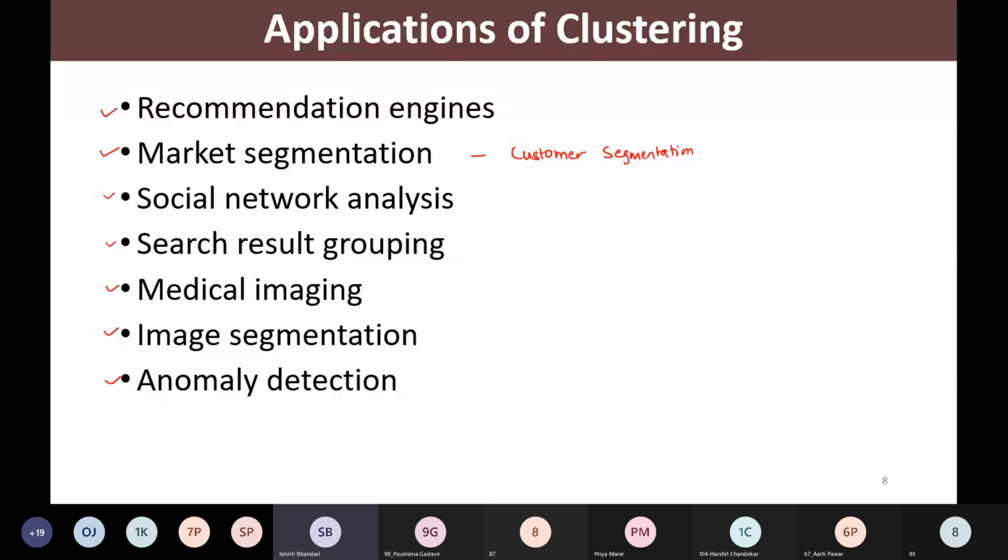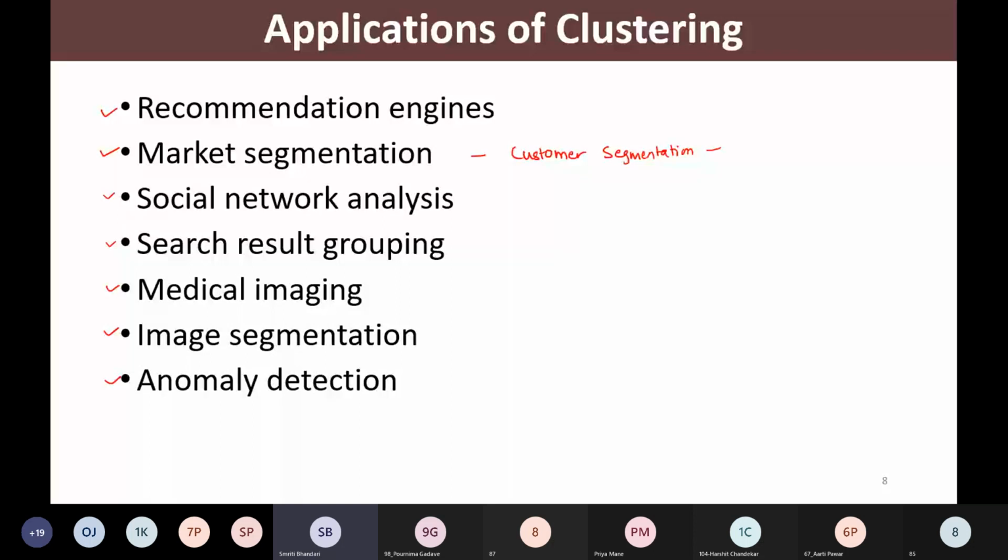Say for example, I am illustrating here one example of customer segmentation or market segmentation. Let us assume that there is a chain of stores, and every day there are lots of stores under that chain.